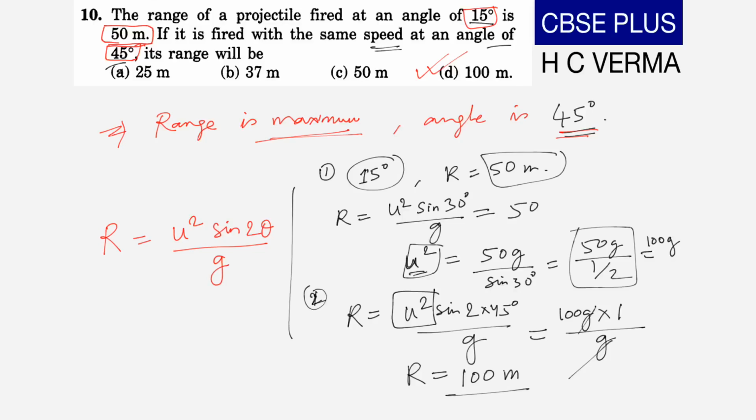So what we can see in options, we have one option as 50 meters, the second highest one, and the other two options are below 50 meters. So these two options cannot be the answer. All that is left is 100 meters.